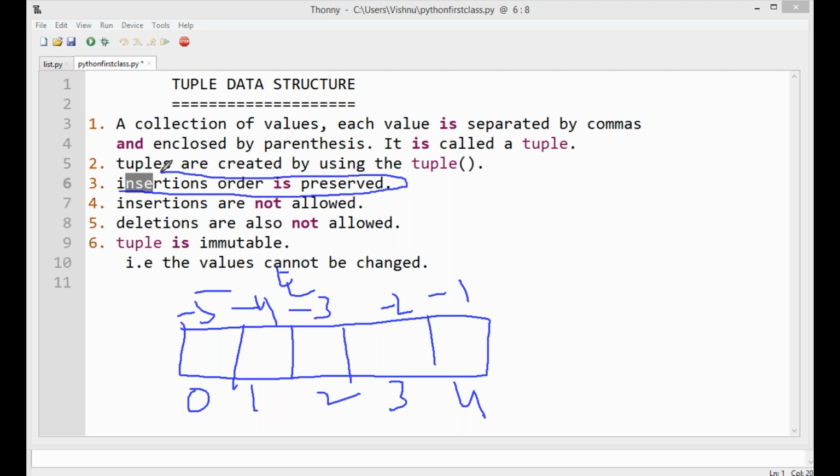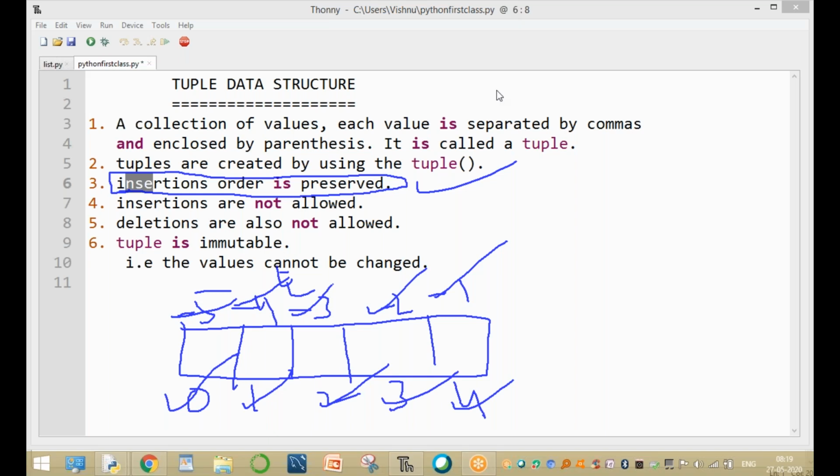Just like a bus reservation, a railway reservation, or a cinema hall reservation, 0 is a seat number, 1 seat number, 2, 3, 4, or -1 seat number, -2, -3, -4, -5. These are the seat numbers. That's why insertion order is preserved.